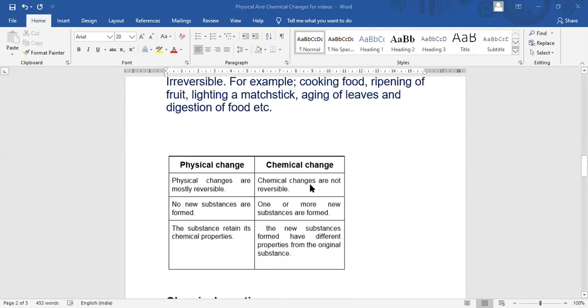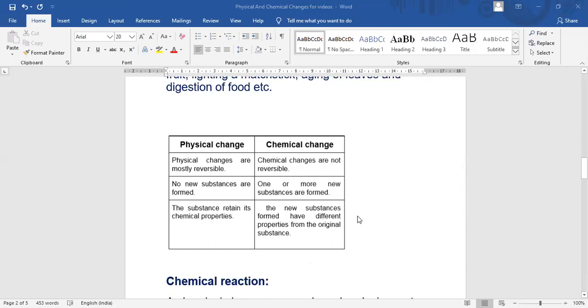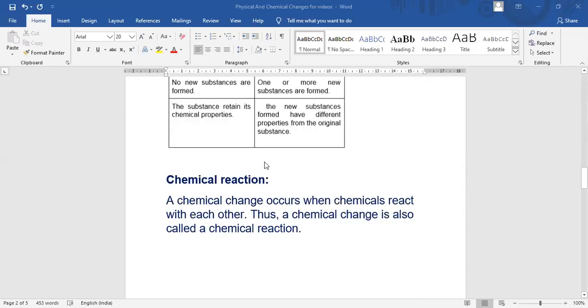Now we can see the difference between chemical change and physical change. Physical changes are mostly reversible. Ice can convert into water, water can convert into water vapor. Chemical changes are not reversible. Cooked food cannot be converted back. No new substances are formed in physical change, and in chemical change, one or more new substances are formed. In physical change, the substance retains its chemical properties, while in chemical changes, new substances are formed that have different properties from the original substance.